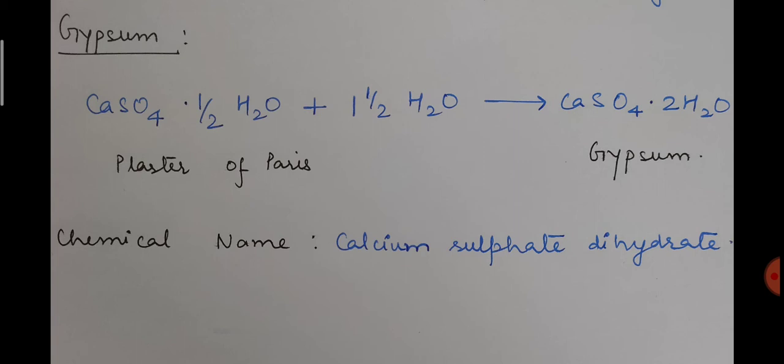Sometimes students get confused about the chemical name and chemical formula of plaster of Paris and gypsum. So try to understand them and try to understand their properties and uses as well. Don't ignore uses. The uses of all the chemical substances are very important, and you have to learn and remember them, because questions are framed on the basis of uses also. That is why I am repeating it again and again.